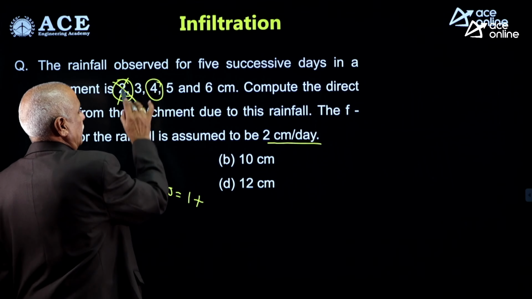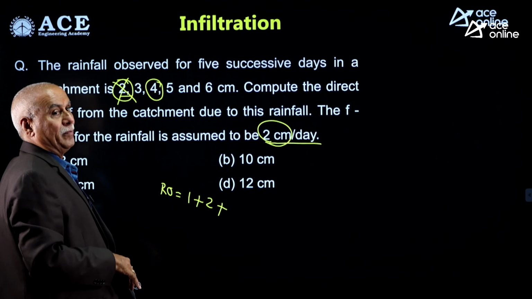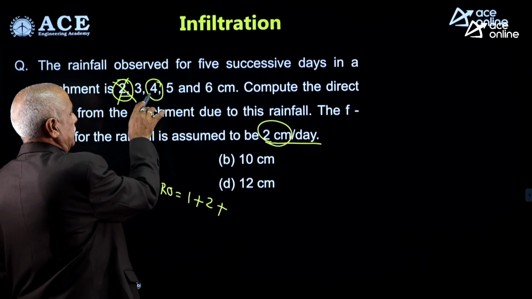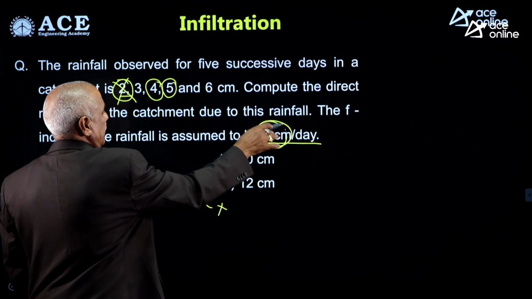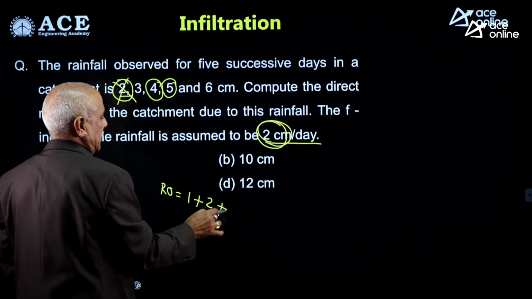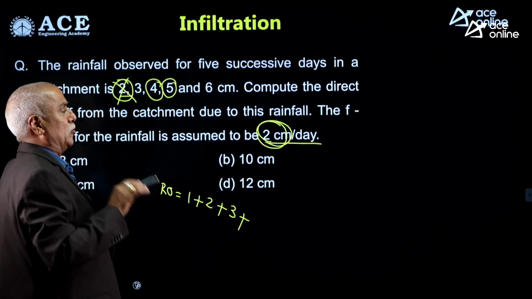4 centimeter rainfall, 2 centimeter infiltration, 2 centimeter will be the runoff on third day. 5 centimeter rainfall, 2 centimeter infiltration, 5 minus 2, 3 centimeter is the depth of runoff on the fourth day.